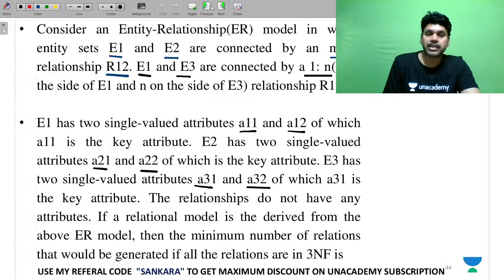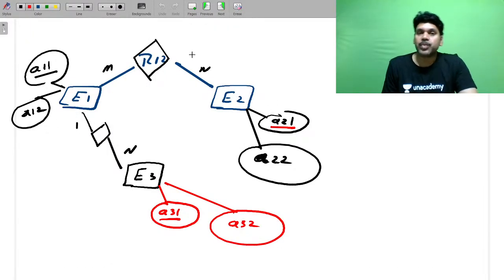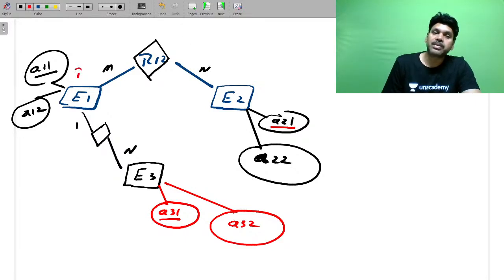Now what is he asking? The relationship does not have any kind of descriptive attributes. He is asking to find the minimum number of tables. So, minimum number of tables, we know the rules: 1 and 2 and 3 and 4. That's it. This is your answer.